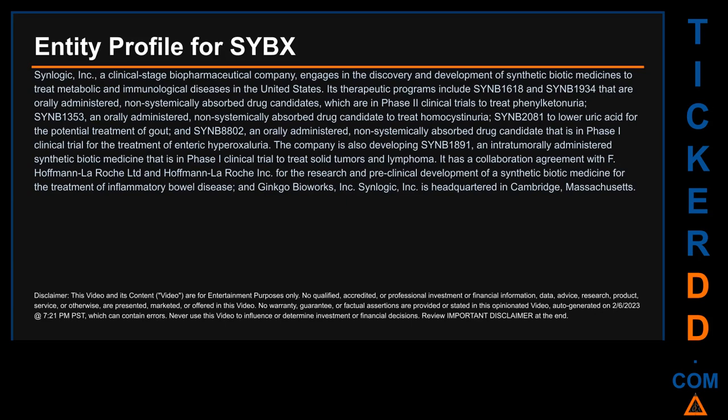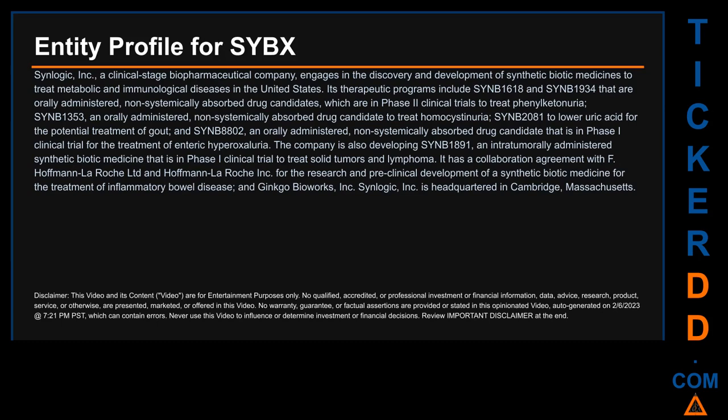SYNLogic, Inc., a clinical stage biopharmaceutical company, engages in the discovery and development of synthetic biotic medicines to treat metabolic and immunological diseases in the United States. Its therapeutic programs include SYNB1618 and SYNB1934 that are orally administered, non-systemically absorbed drug candidates, which are in Phase 2 clinical trials to treat phenylketonuria.